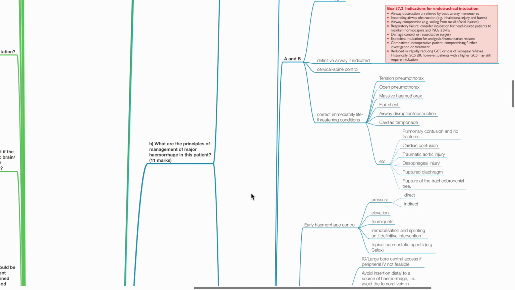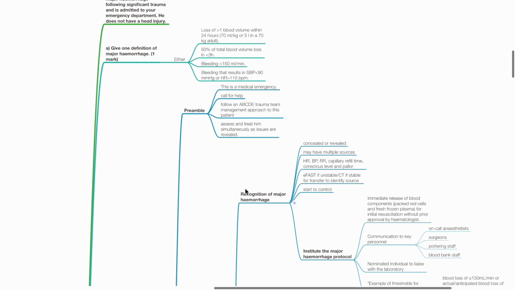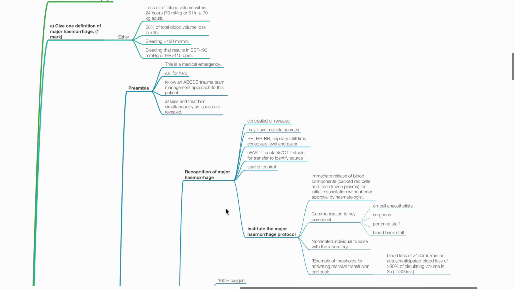B. What are the principles of management of major hemorrhage in this patient? This is a medical emergency. Call for help. Follow ABCDE trauma team management approach. Assess and treat simultaneously as issues are reviewed. Recognition of major hemorrhage, concealed or revealed, may have multiple sources. Assess heart rate, blood pressure, respiratory rate, capillary refill time, conscious level and pallor. EFAST if unstable, CT if stable for transfer to identify source.